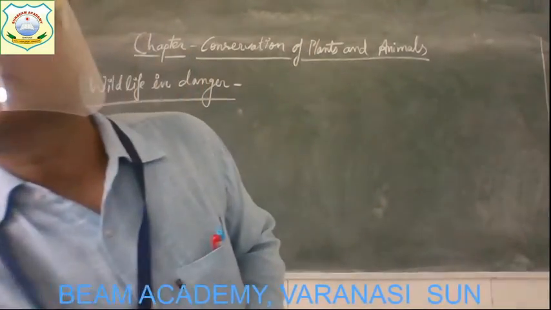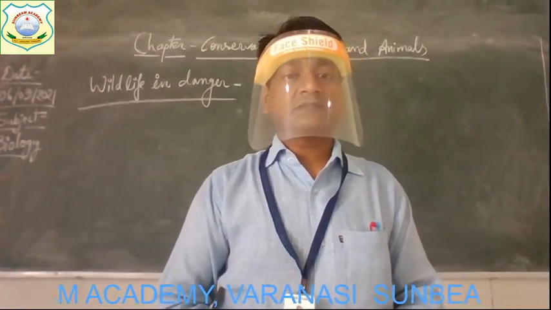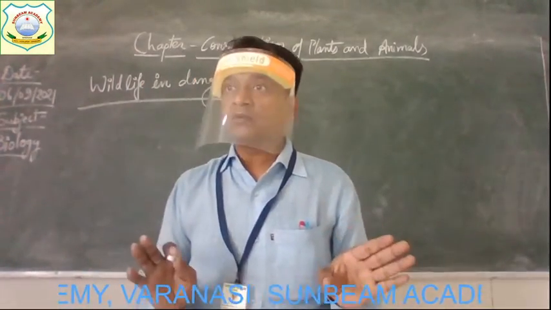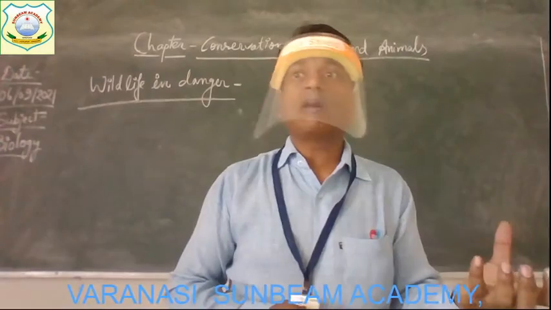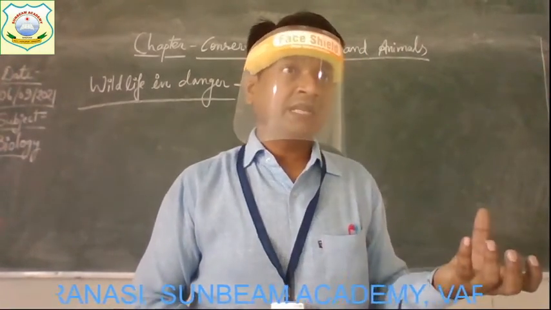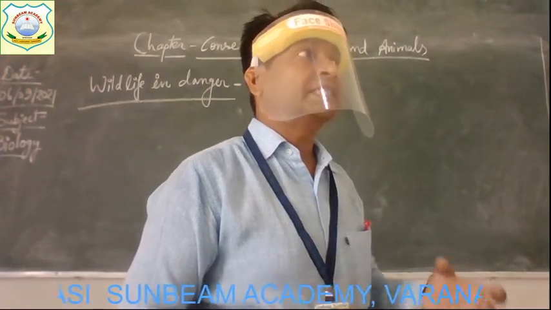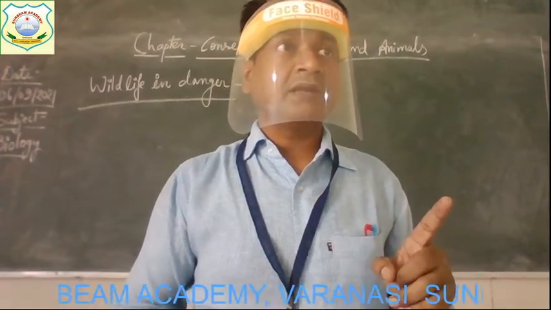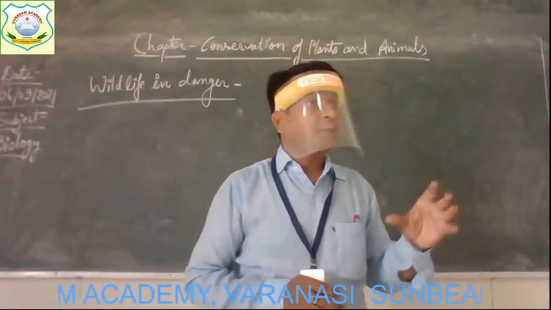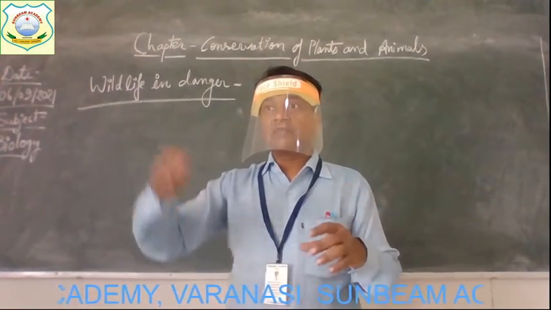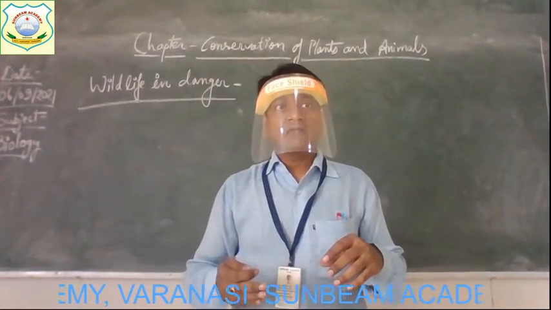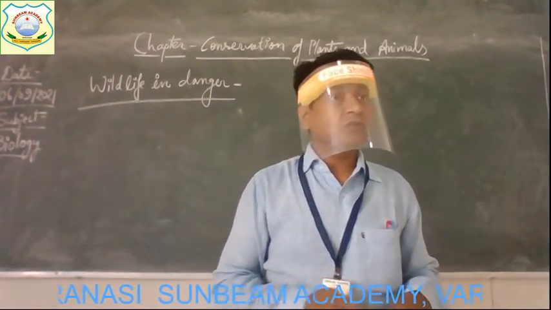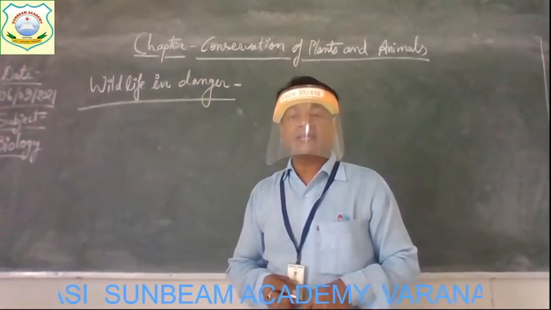We will discuss a few things related to the species of animals. Get it? The word species, I hope everyone knows. A particular variety of living beings, living organisms. It may be plants or it may be animals. That is termed as its species. Right? Clear everyone? So here we will discuss some groups of animals, some categories of animals which are categorized on the basis of their existence. The first group given is endangered and extinct animals.